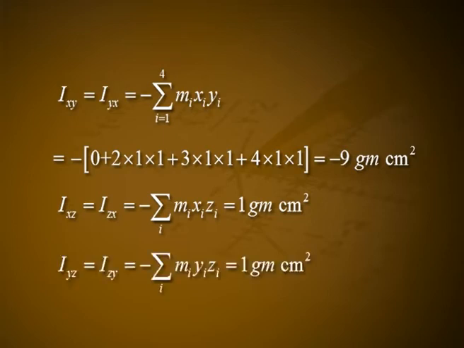Iyz is equal to Izy, which is equal to minus of summation over i mi yi zi, which is equal to 1 gram centimeter square. Inertia tensor I is equal to the matrix 16, minus 9, 1; minus 9, 17, 1; 1, 1, 19.